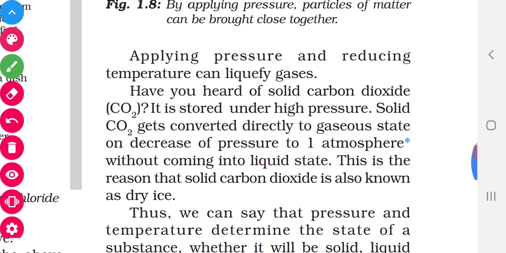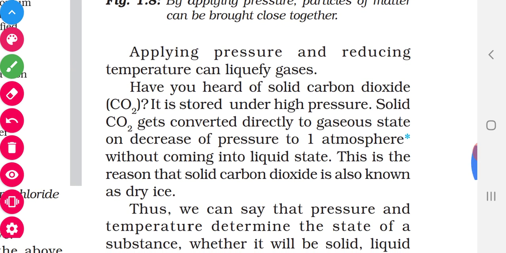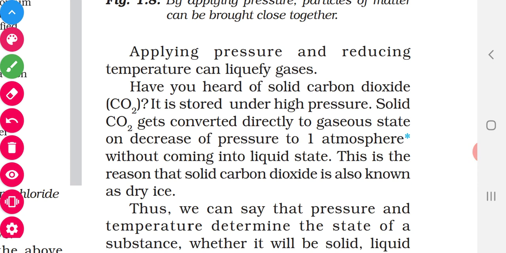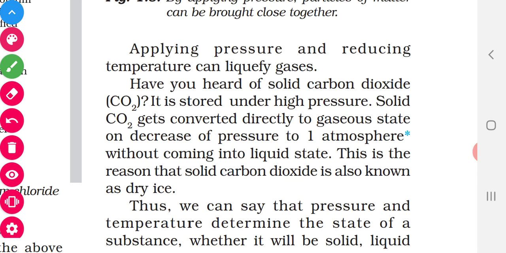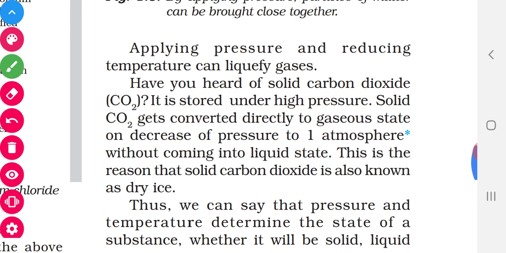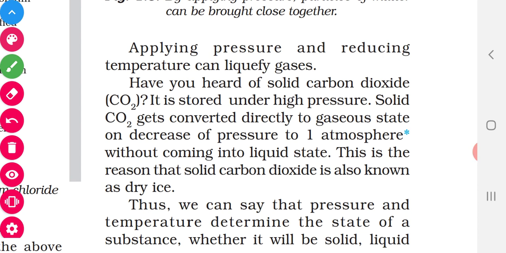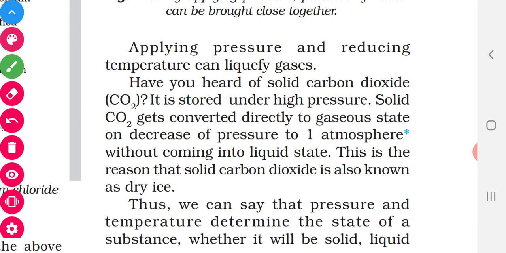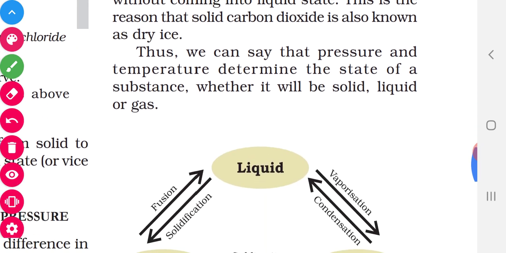Then see solid carbon dioxide. How can we convert the gas carbon dioxide into solid carbon dioxide? We have to reduce the temperature and increase the pressure. Doing so, the gas will be converted into solid. Again, if you want to convert it into gas, what do we have to do? We have to decrease the pressure and increase the temperature. So this is very important.